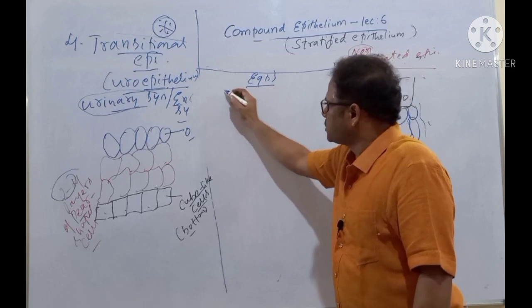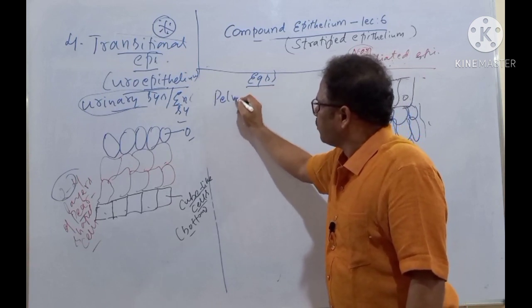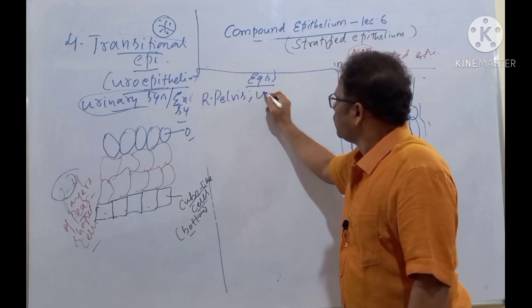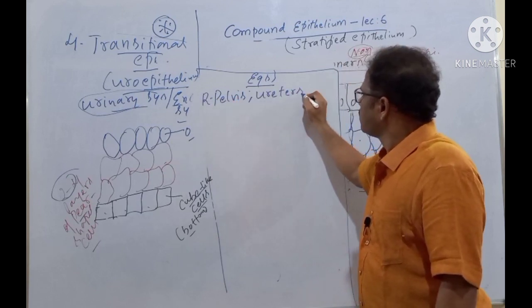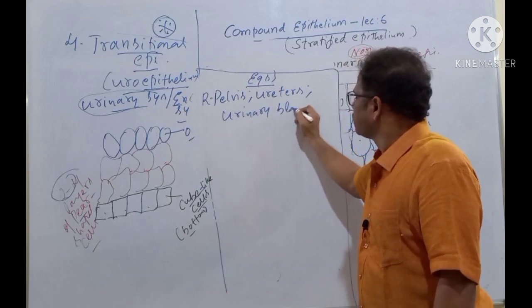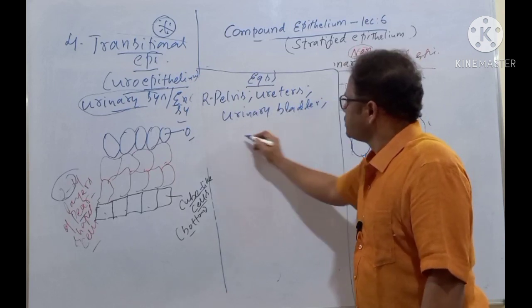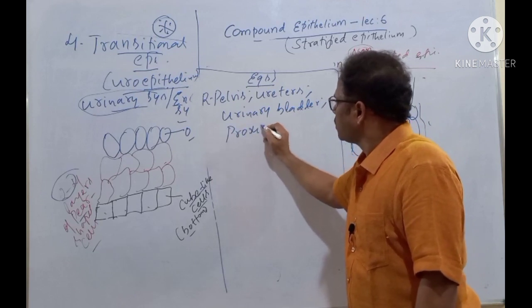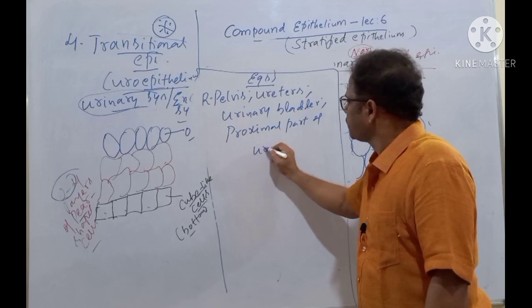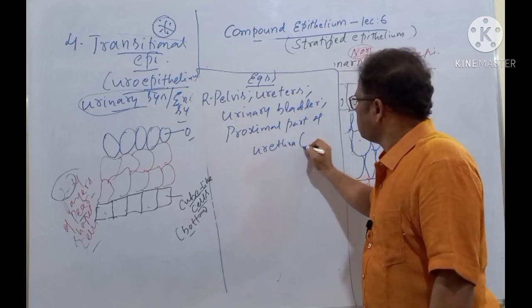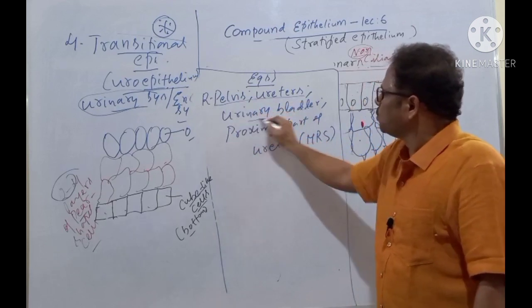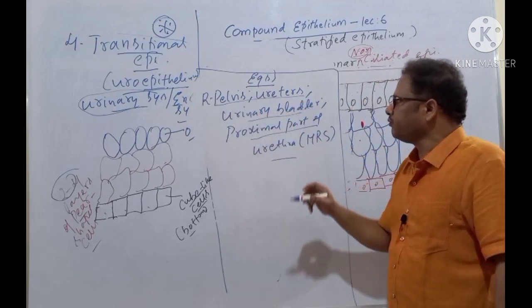First is the renal pelvis, ureters, urinary bladder, and the proximal part of the urethra in the male reproductive system. These are the main examples of uroepithelium, very, very important from the NEET point of view.